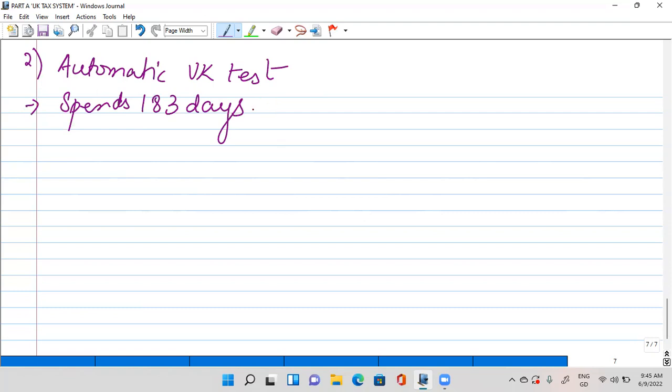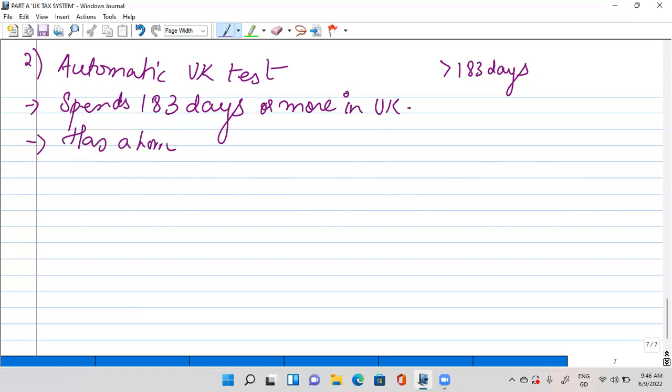It spends 183 days or more in the UK for that tax year. So he will be considered as a UK resident. Second condition says has a home in the UK and no home overseas. So yes, he will be considered as a UK resident.